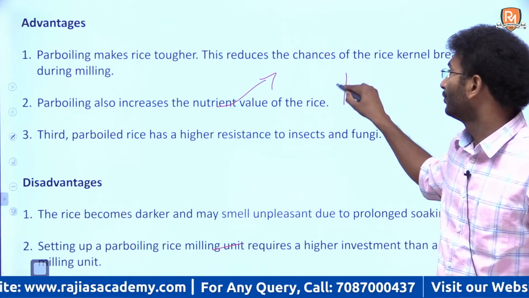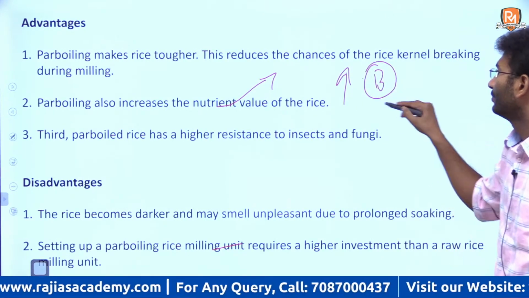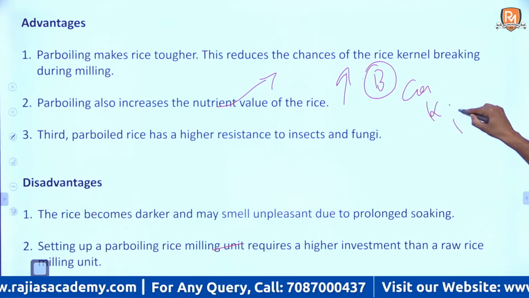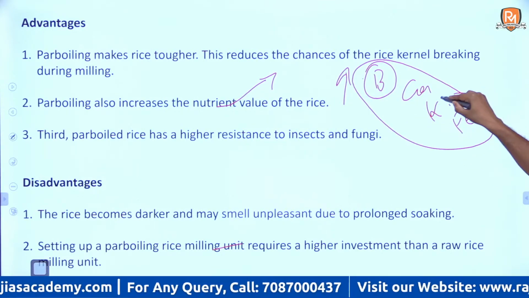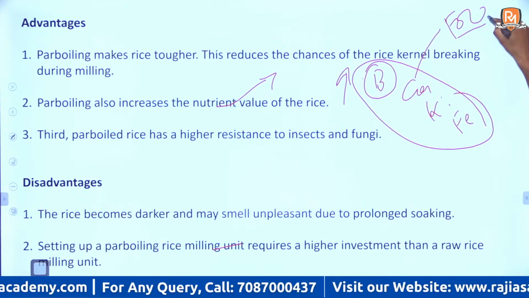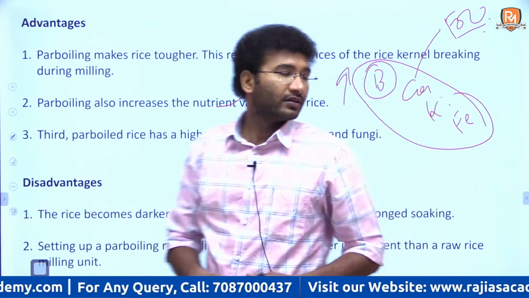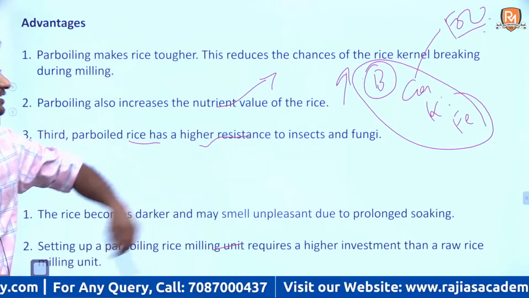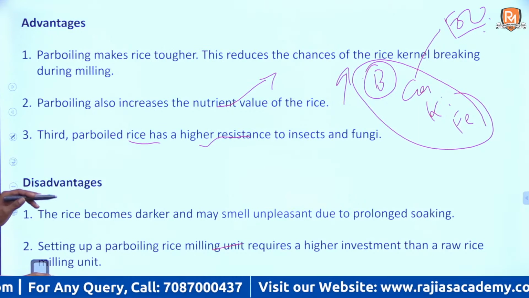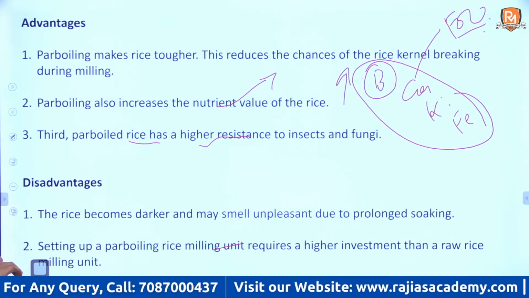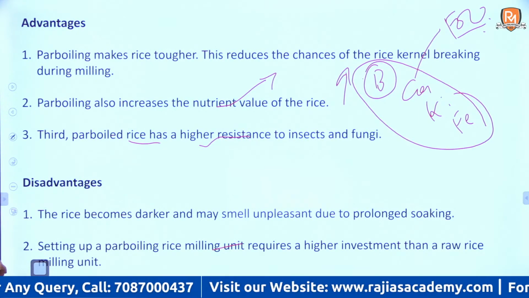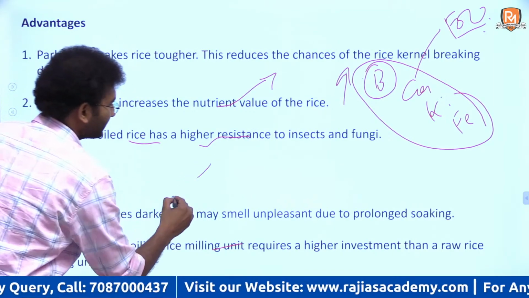And it increases the nutritional value, as I've already told you: vitamin B, calcium, potassium as well as iron is added into this rice. So food fortification is also done, right. Now the parboiled rice has high resistance to insects and fungi. Along with that, it reduces the chance of kernel breaking. This is also an advantage. Along with these advantages, there are some disadvantages as well.